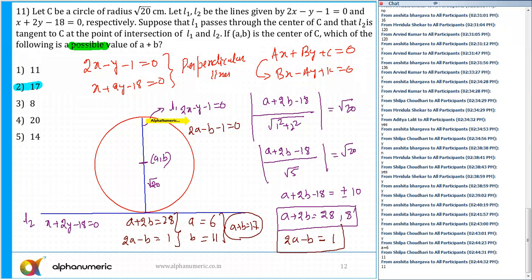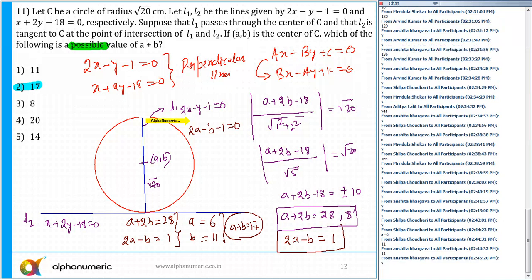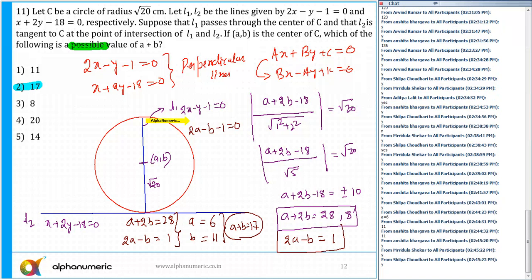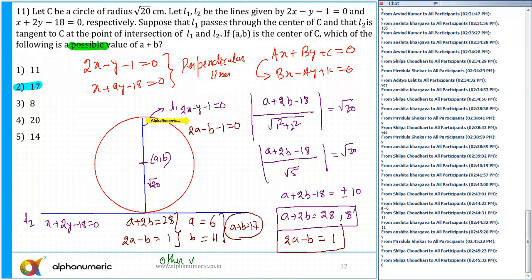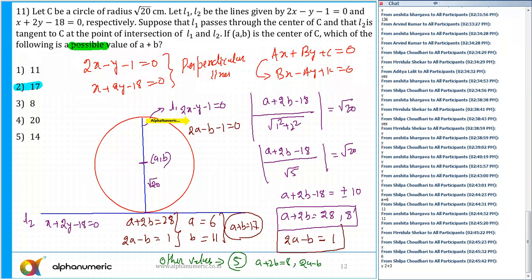Is that clear? Can I move to the next question? You can also calculate the second value, but that is not needed. I think by solving the other equation, A plus 2B equal to 8 and 2A minus B equal to 1, after solving this you'll get the other possible value of A plus B equal to 5.